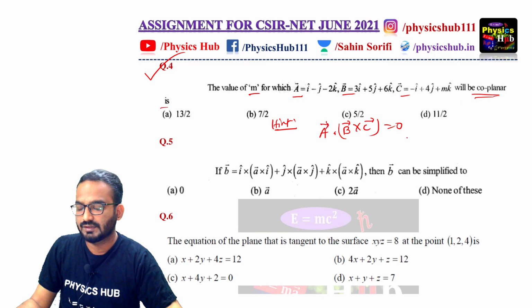A dot B cross C, how is it found out? You just write the components of A in one row, the components of B in another row, the components of C in another, and take the determinant. That is A dot B cross C.